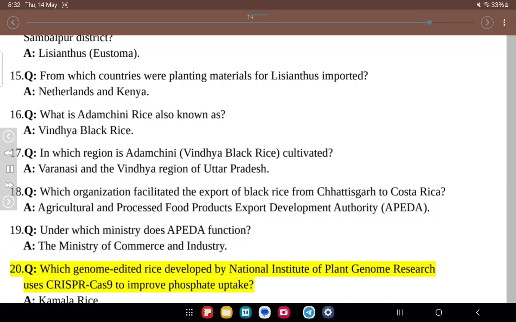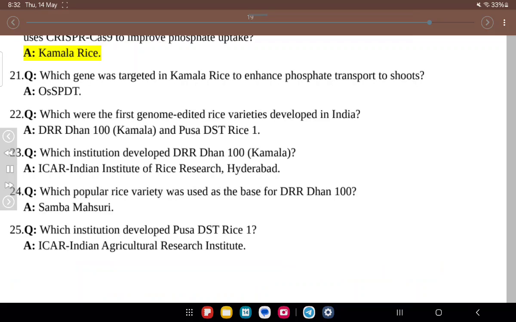20. Q. Which genome-edited rice developed by National Institute of Plant Genome Research uses CRISPR-Cas9 to improve phosphate uptake? A. Kamla rice. 21. Q. Which gene was targeted in Kamla rice to enhance phosphate transport to shoots? A. OsSPDT.